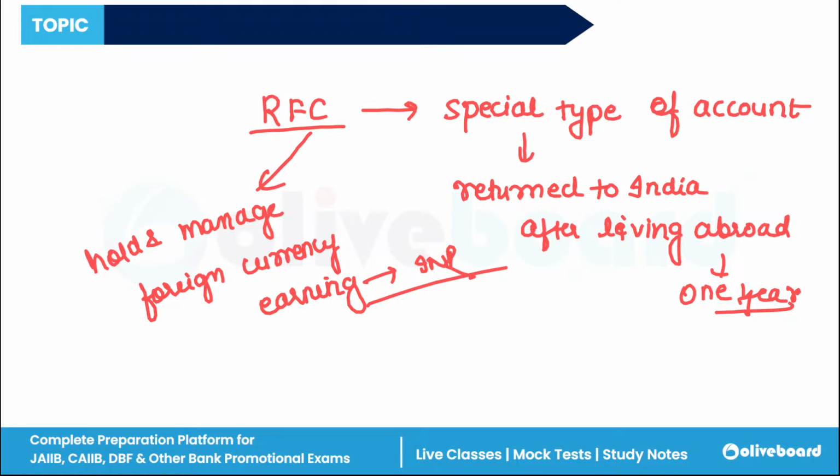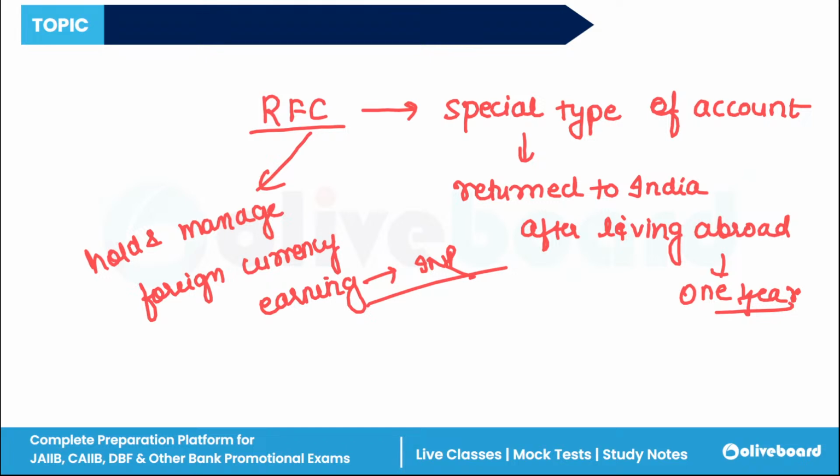Indian residents who are returning after staying abroad for at least 1 year or more can open this type of account. Funds can be held in foreign currencies like US dollar, British pound, euros. It allows easy management of foreign earnings. It earns interest on term deposits. Funds can be transferred abroad if required.